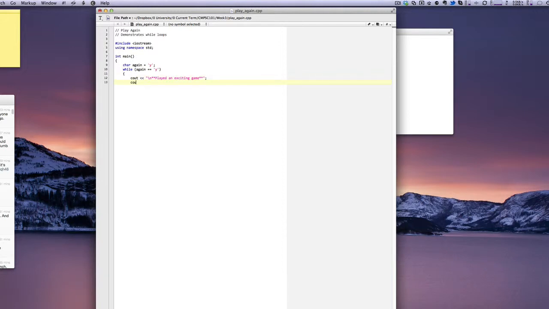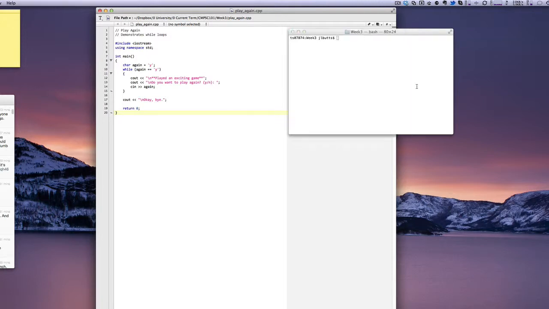and then asks, do you want to play again? Okay, and I tell the user what answers I'm expecting, Y or N. That just gives them a prompt of what they need to check for. I let them input their yes or no into the again variable. Once the loop is over, I say okay, bye, and then return 0 to end my main function.